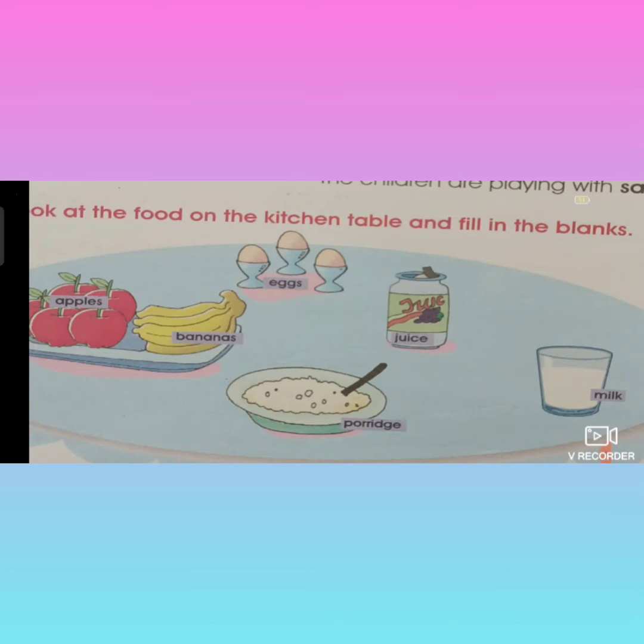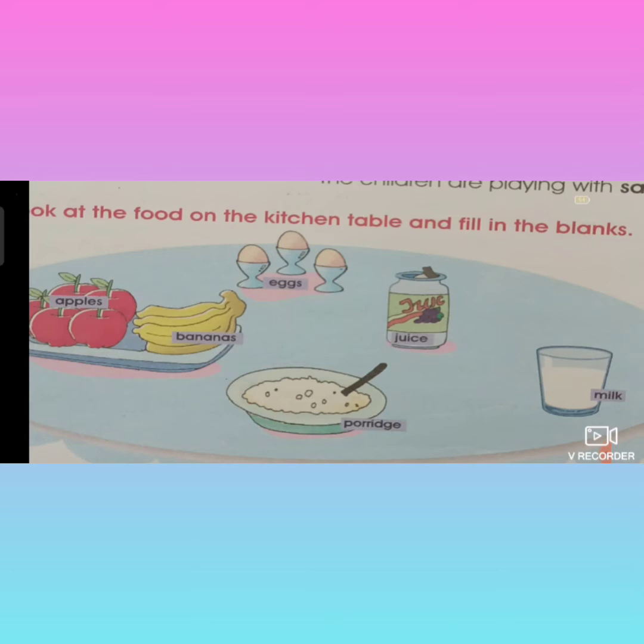And what is the next item? Juice. It cannot be counted. Some juice, a jar of juice, a glass of juice, like that we can say. Next one is milk. A glass of milk we can say, or a bottle of milk, or a bowl of milk. So it is also an uncountable noun. Next one is porridge. It is also liquid form, so you can say a bowl of porridge. That is also an uncountable noun.